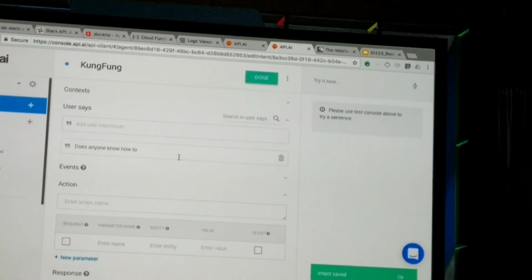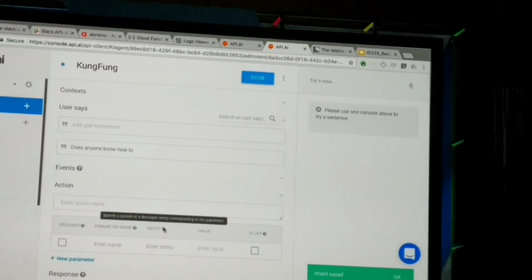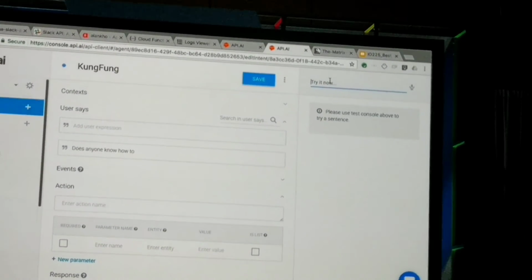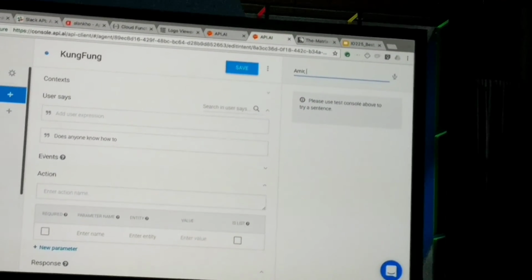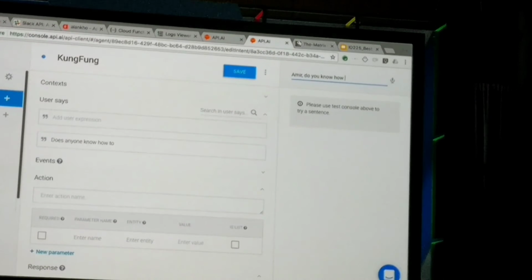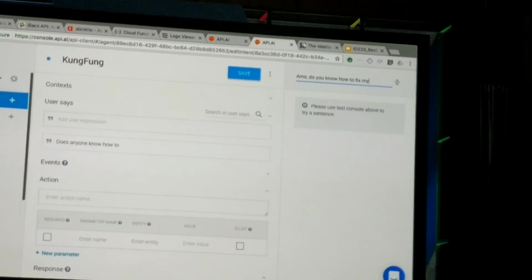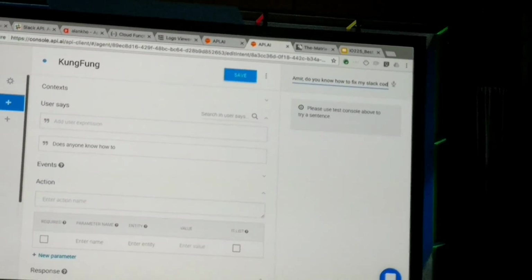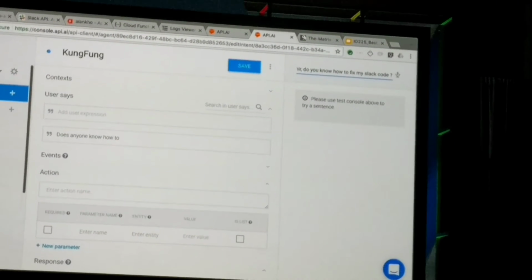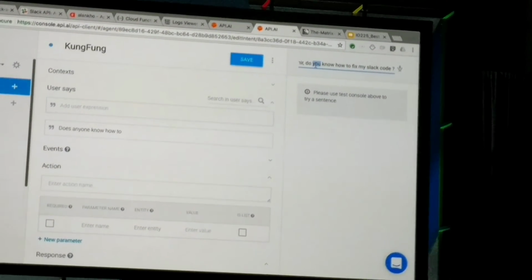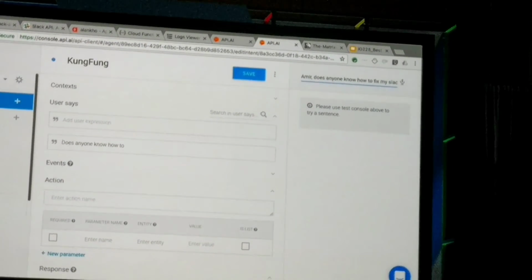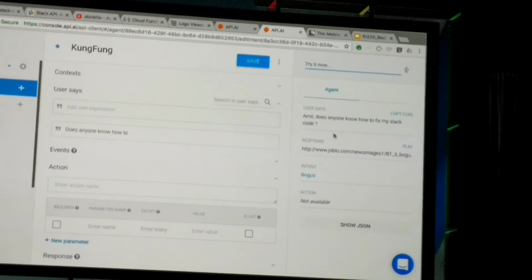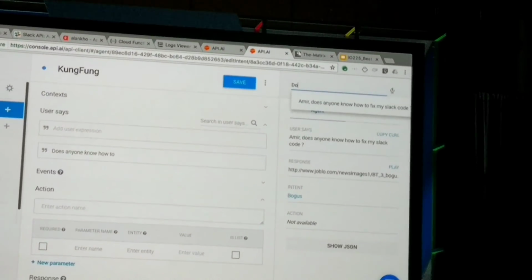Once we create the intent, we can actually try it out with the API.ai UI. It doesn't have to be exactly the same. I'll say something like, "Amir, do you know how to fix my Slack code?" Does anyone? Oh, okay, so it actually matched a different one. Let's try something else.